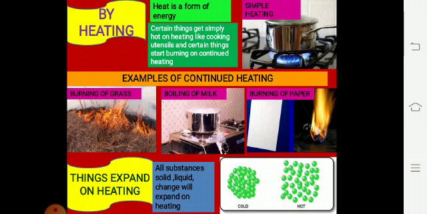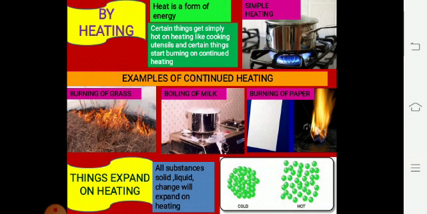Next is boiling of milk. That is a very simple and common example of our day-to-day life. When we provide continuous heat to the milk, it will boil. Next is burning of paper. Burning of paper is another example of changes caused by heating.